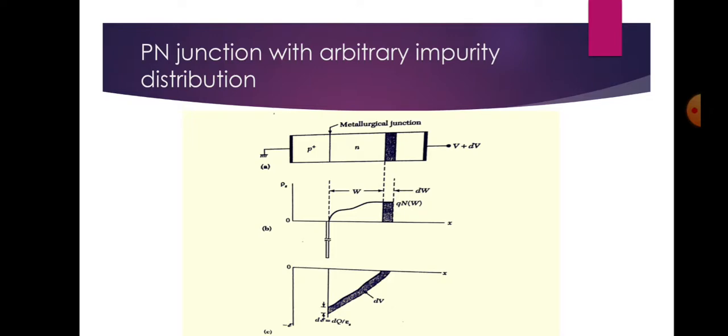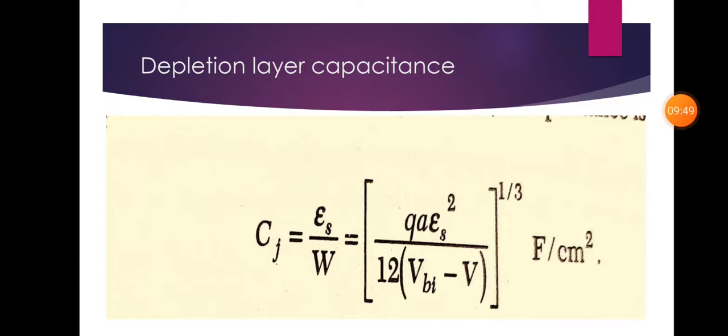For a linearly graded junction, the depletion layer capacitance will be obtained from the equations, and the final value is given by Cj equal to epsilon s by W, that is equal to, in brackets, q a epsilon s square divided by 12 in brackets Vbi minus V, whole brackets to the power 1 by 3, in farad per centimeter square. So for such a junction we can plot 1 by C cube versus V and obtain the impurity gradient and Vbi from the slope and the intercept respectively.